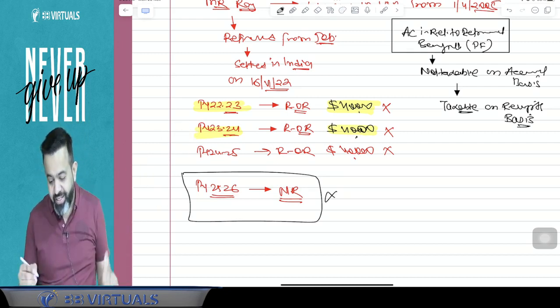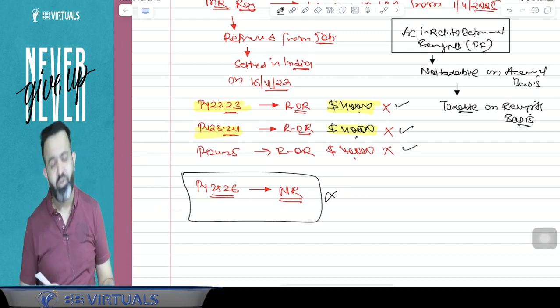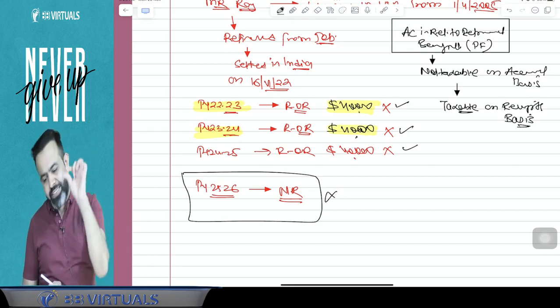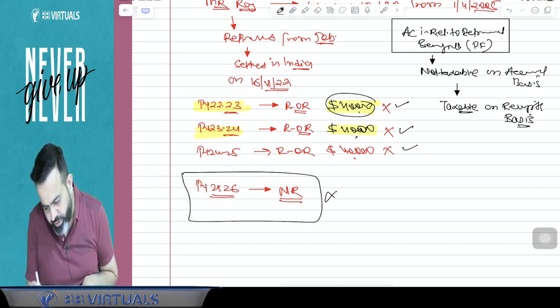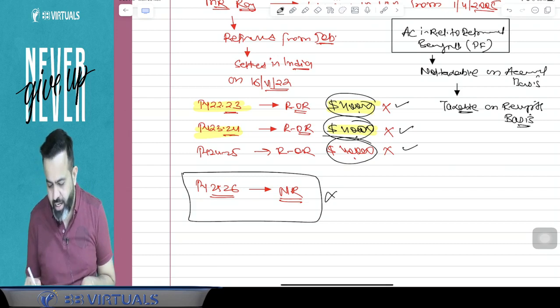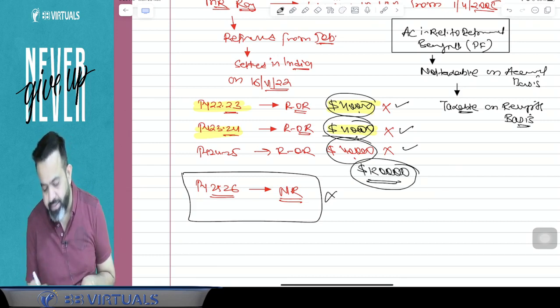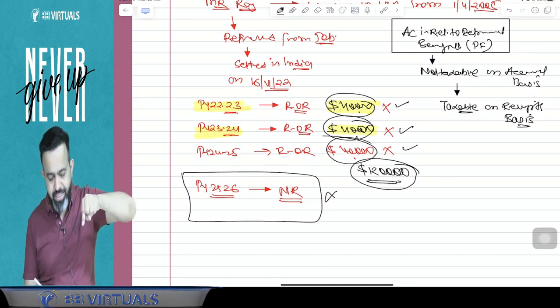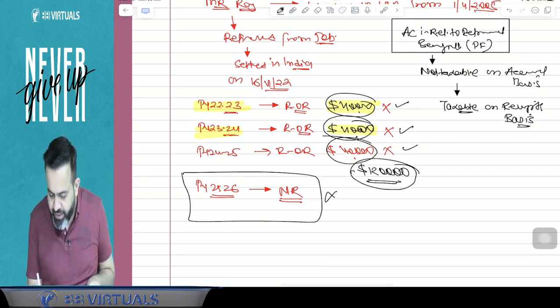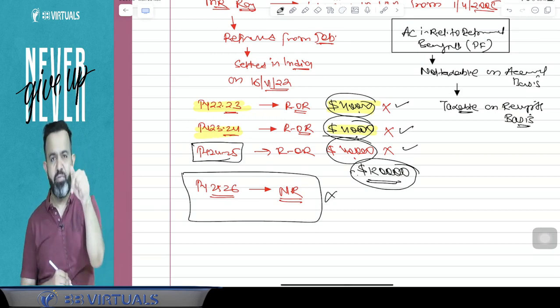But what about the earlier three years, when he has not paid the taxes? So the lawmaker says that on this $40,000, $40,000, $40,000, the $1,20,000 on which he has not paid the taxes, now that he became a non-resident, this $1,20,000 is going to be taxable in the previous year 24-25.